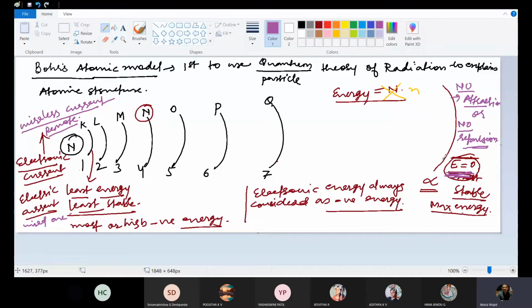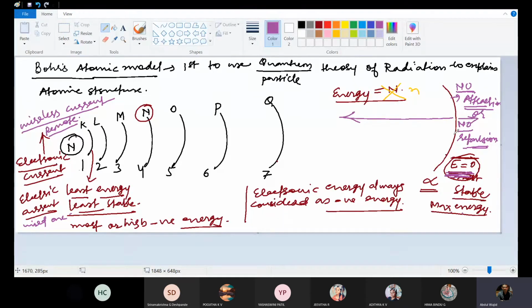Why is the energy zero, and why is the electron most stable at infinity? Because there is no attraction or repulsion, meaning the electron will neither move towards the nucleus nor move away from the nucleus.